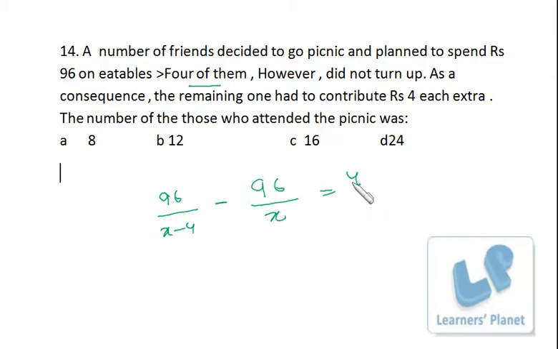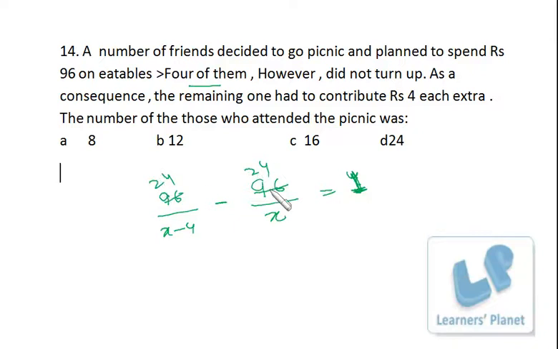Once again, you can check that X and X minus 4 should both be factors of 96, or else you can cancel 96 by 4. So it is 24 and it is also 24. So X minus 4 and X should both be factors of 24.